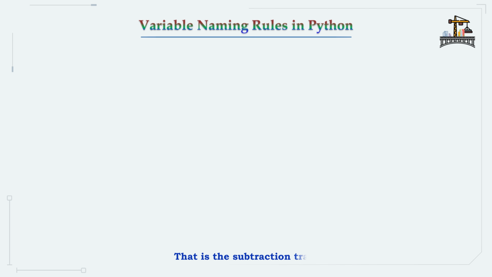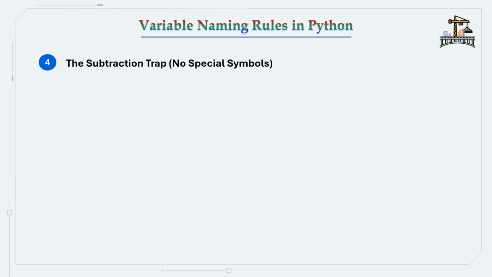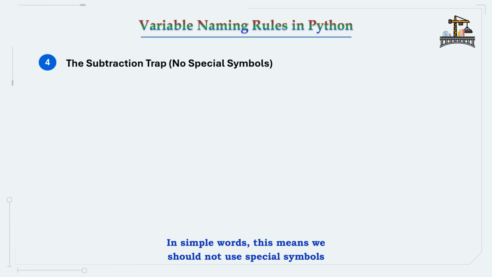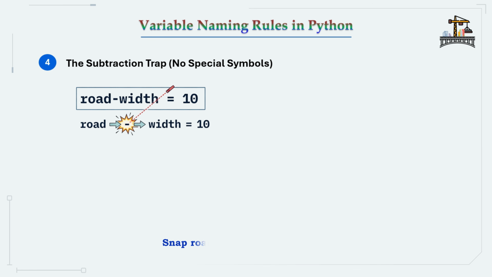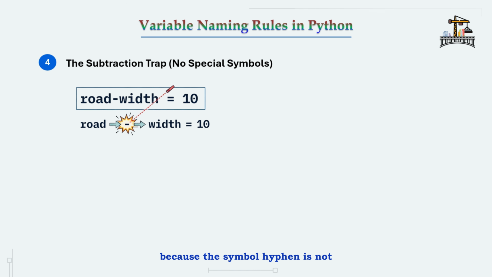Now let us learn rule number 4, that is the subtraction trap. In simple words, this means we should not use special symbols inside variable names. Now refer to this code line: road-width = 10. Here the hyphen symbol is used between two words, road and width. This variable name is incorrect because the symbol hyphen is not treated as a part of the variable name.